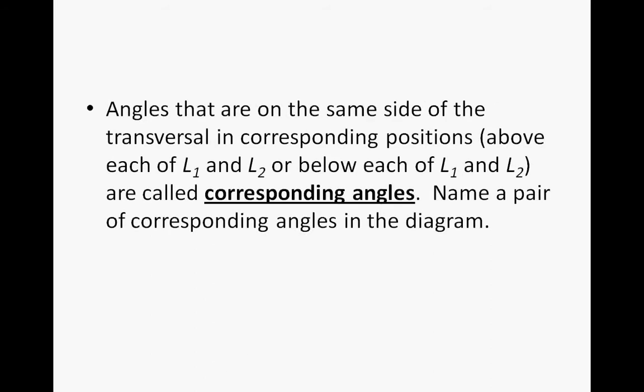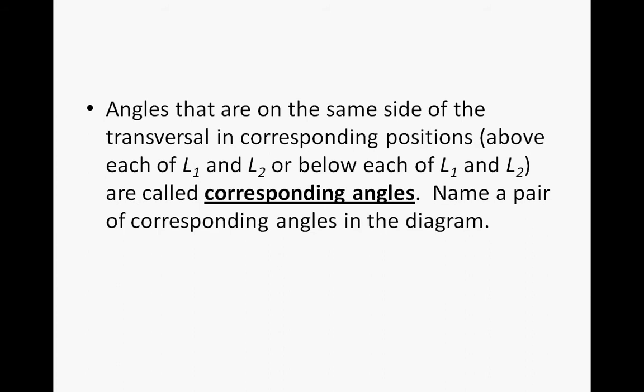Alright, so now based on this definition, we're not looking at the actual angle measurements. Angles that are on the same side of the transversal in corresponding positions in L1 and L2, above or below L1 and L2, are called corresponding angles.